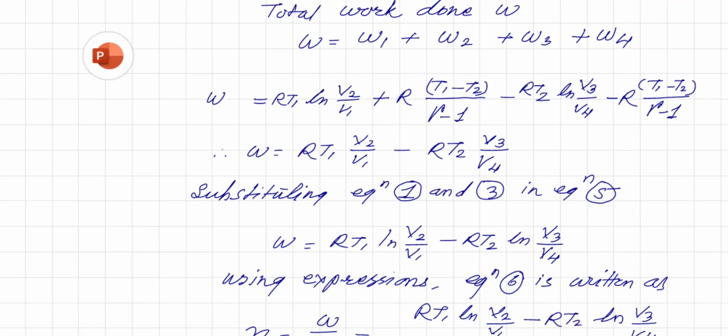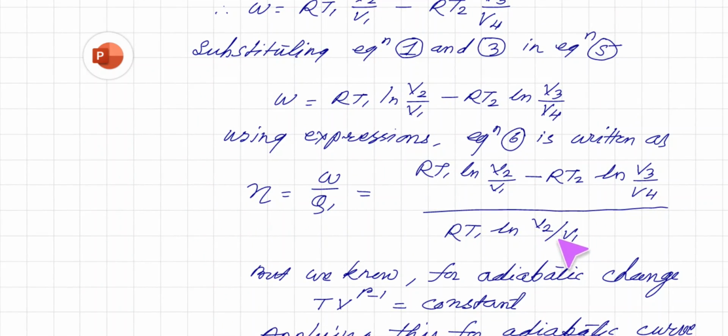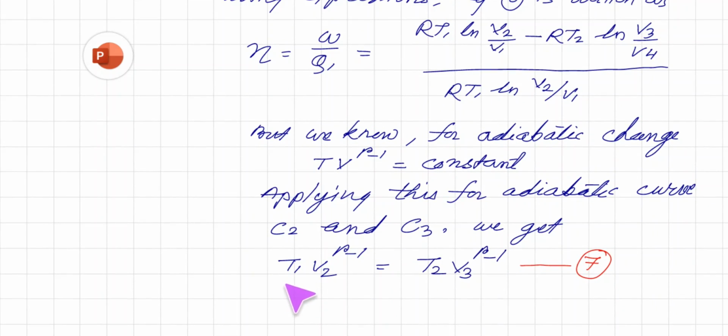Using this expression, we can write, efficiency is equal to W upon Q1, but we got W is equal to this. So this value of W divided by Q1, that is RT1 log of V2 upon V1. But we know for adiabatic change, TV raised to gamma minus 1 is constant. So applying this for adiabatic curves, we have two curves, C2 and C3 that we saw, which are adiabatic. We get T1 V2 raised to gamma minus 1 is equal to T2 V3 raised to gamma minus 1.